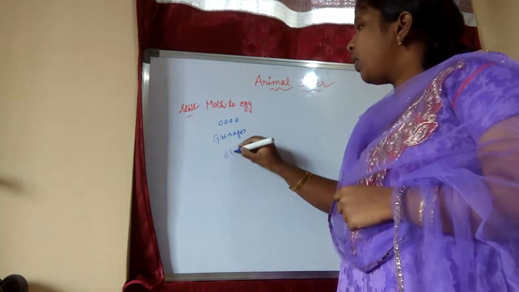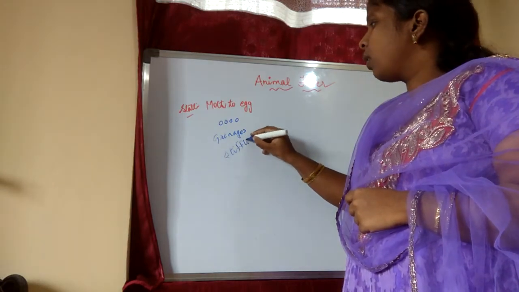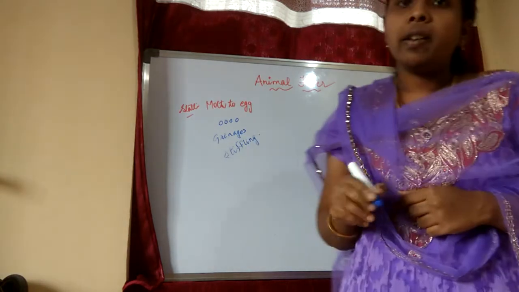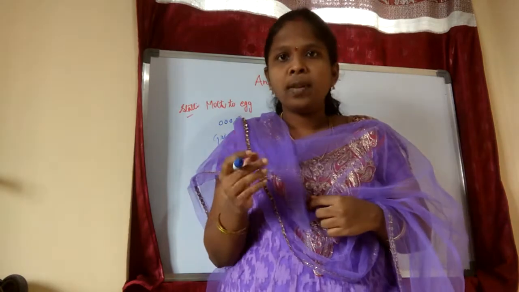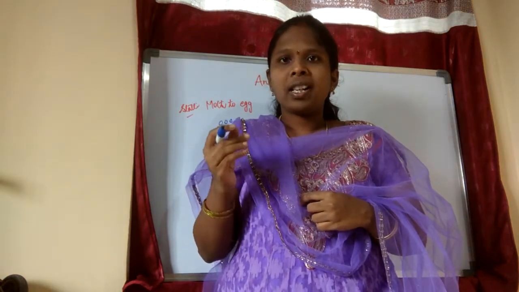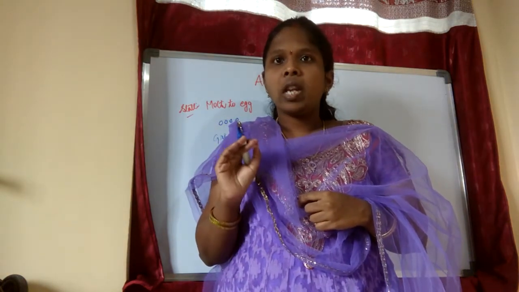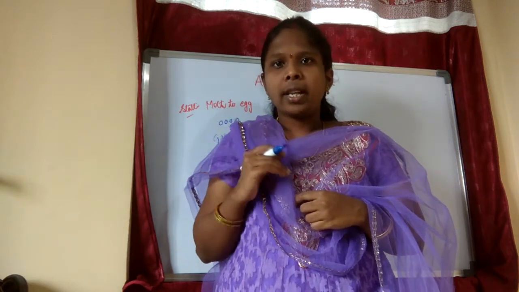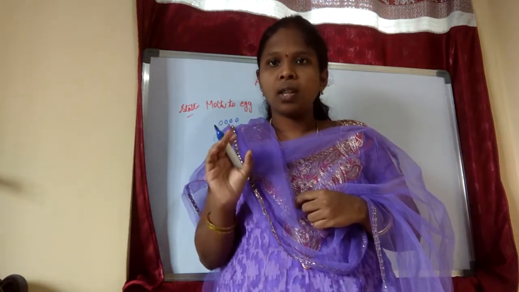Stifling means what, children? They will kill the larva. After 2 to 3 weeks, I said no, they will become young moths. After that we have to be very careful, as the young stage and its size are very important.